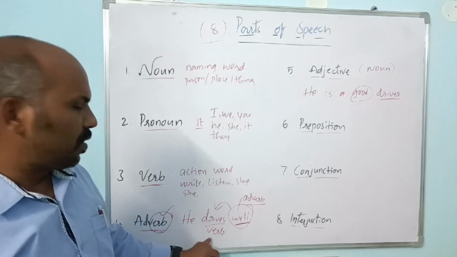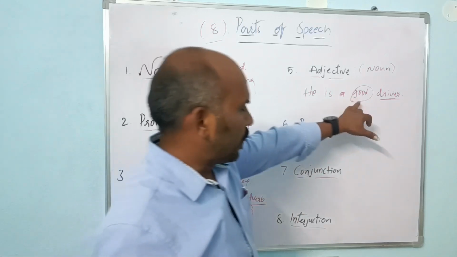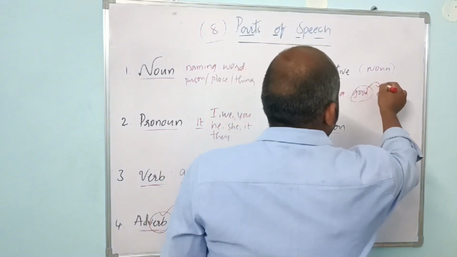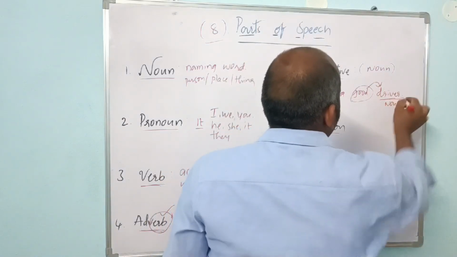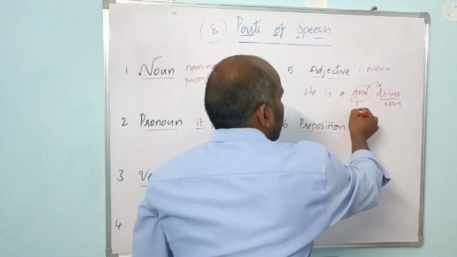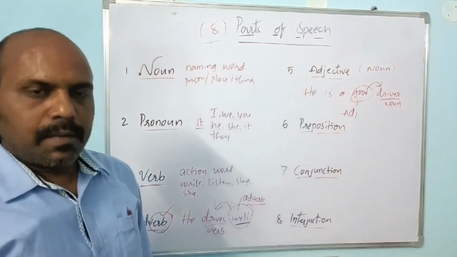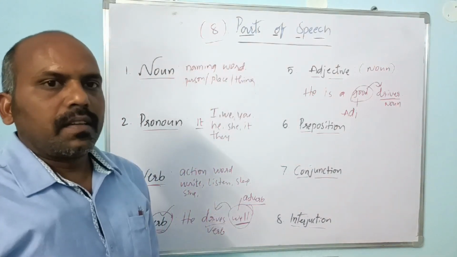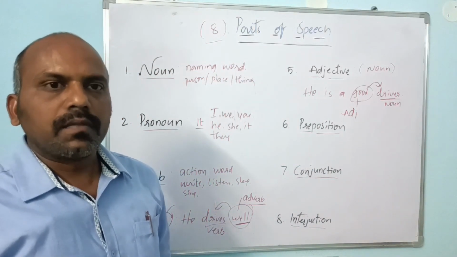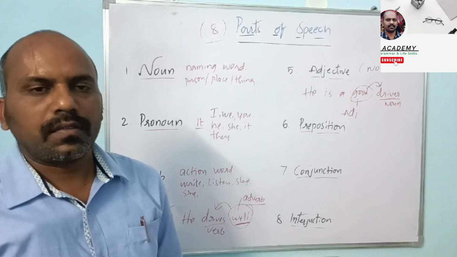Here well is talking about driving, an action, so it is called adverb. Here good is talking about the person driver, as it is a noun. Then the word is talking about a noun, so it is called adjective. Simple thing is that in a sentence, if a word talks about a verb, adverb. If a word talks about a noun, adjective.